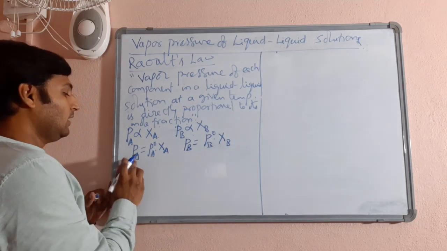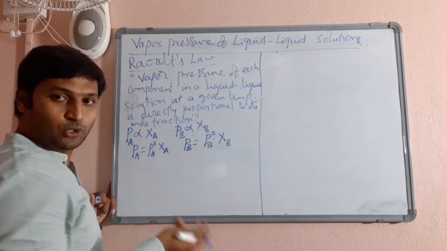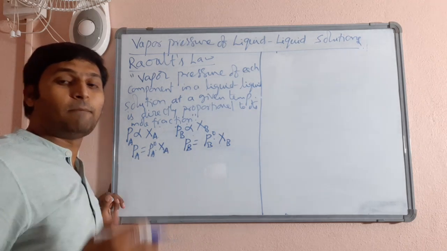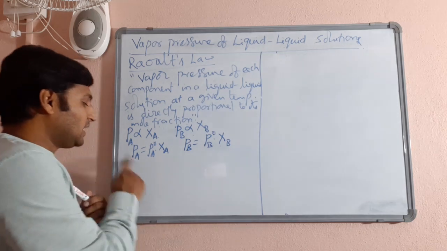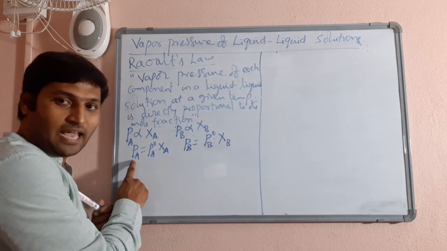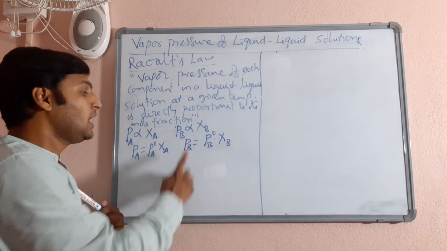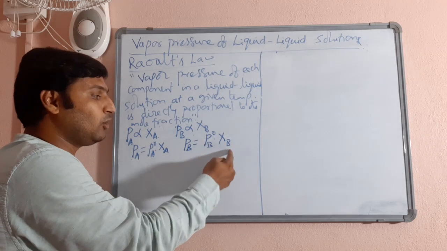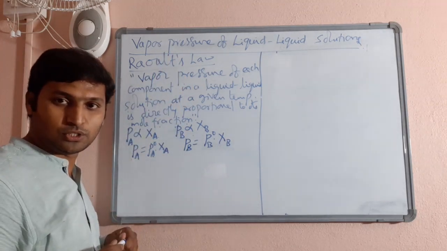Now, please understand, two components are there in the vapor phase. That's why each one is contributing to the vapor pressure of the overall solution. That's why each one of them I can call a partial pressure, because the total pressure of the solution will be due to the pressure exerted by A as well as the pressure exerted by B. So I can use the words partial vapor pressure of A is equal to vapor pressure of pure liquid A into its mole fraction in that solution. Partial vapor pressure of B is equal to vapor pressure of pure liquid B into mole fraction of B in that solution. That is Raoult's law for liquid solutions.